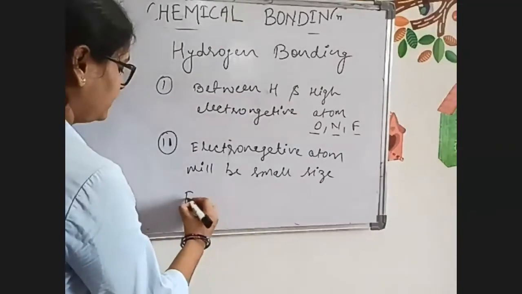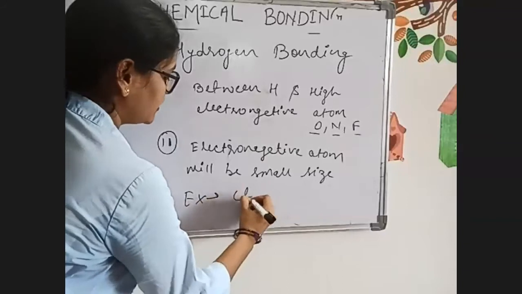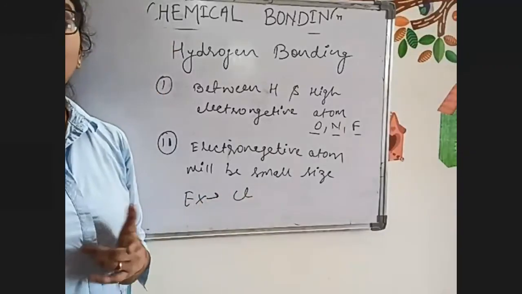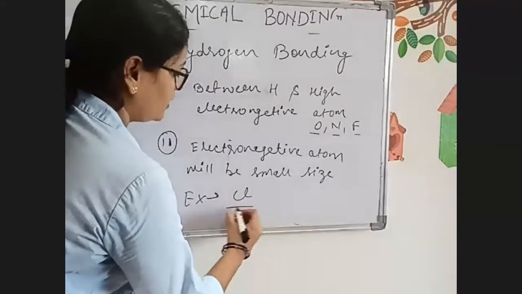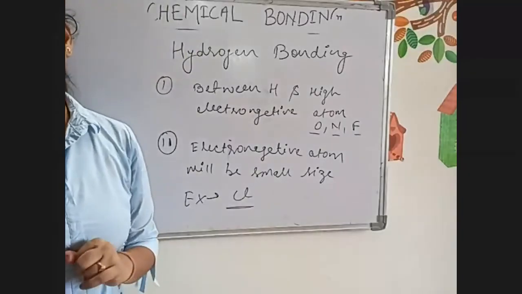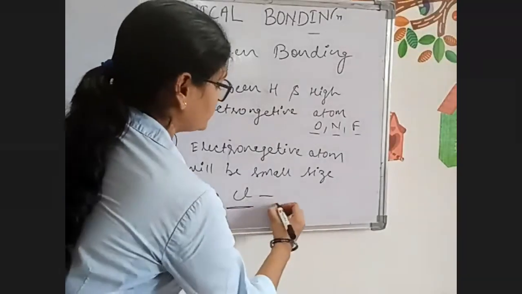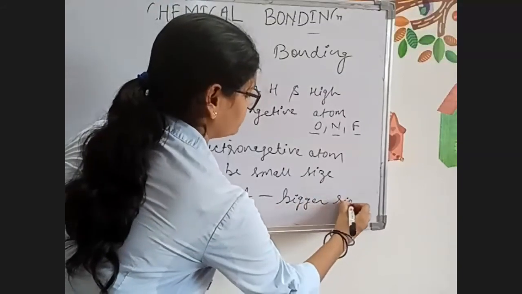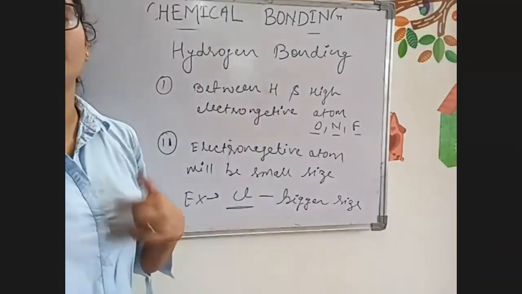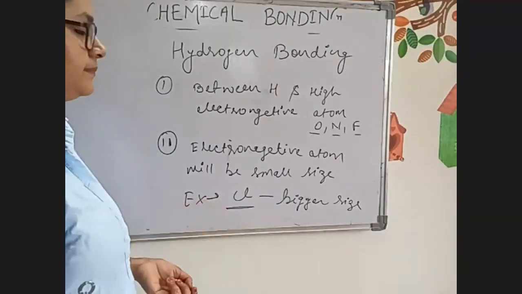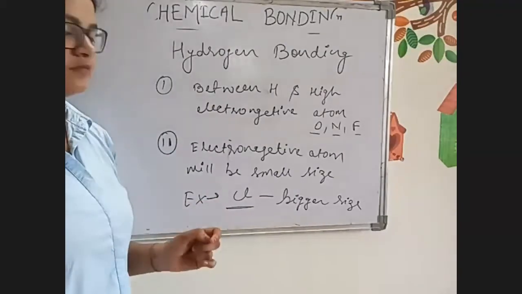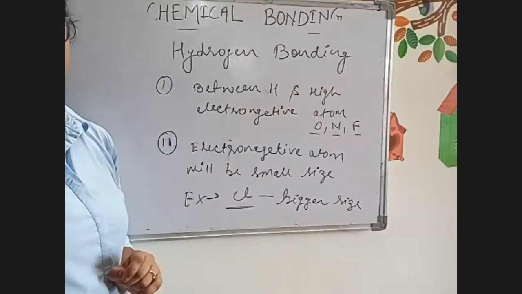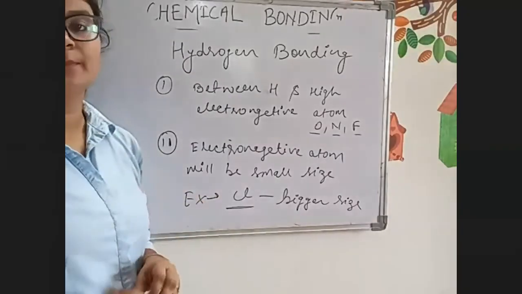For example, we have studied chlorine is an electronegative atom, but chlorine does not form hydrogen bonding. Why? Because chlorine is bigger in size. This you remember. Why does chlorine not form hydrogen bonding? Because chlorine is bigger in size.